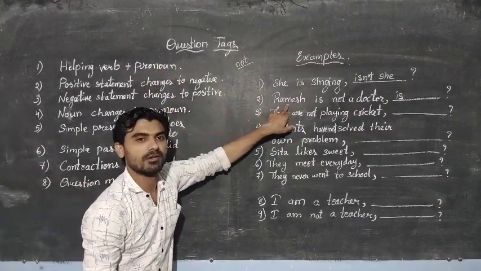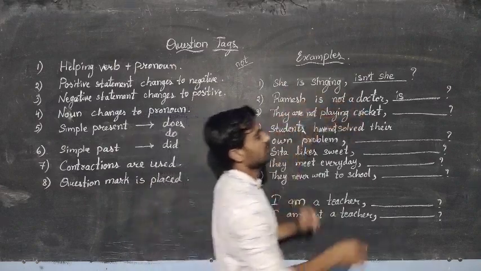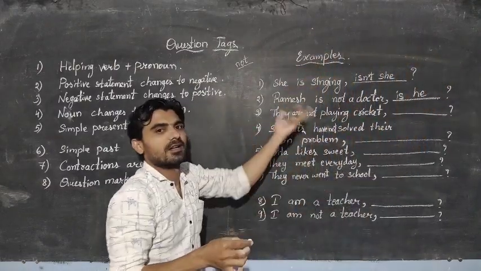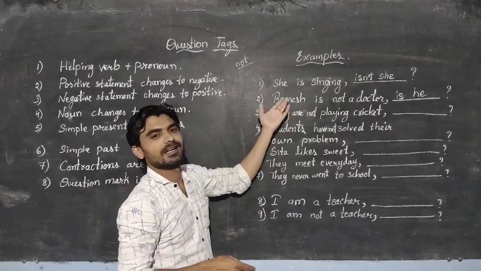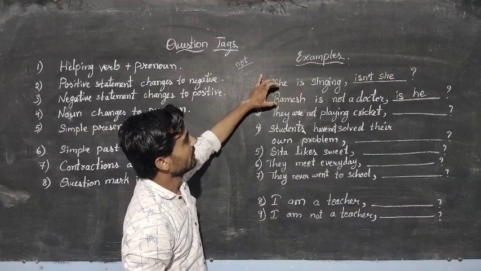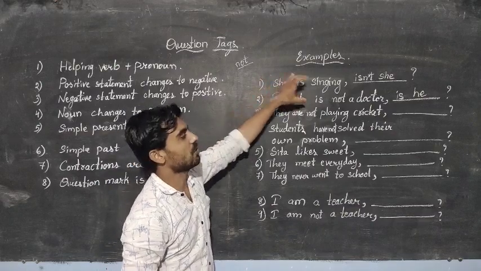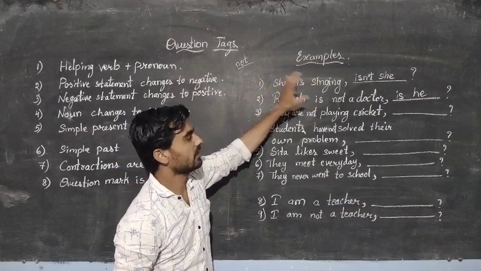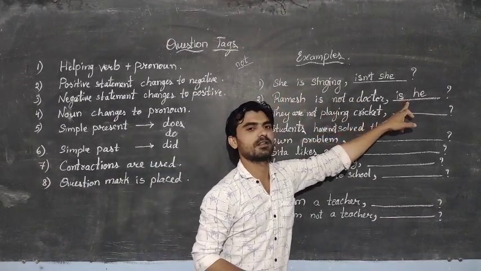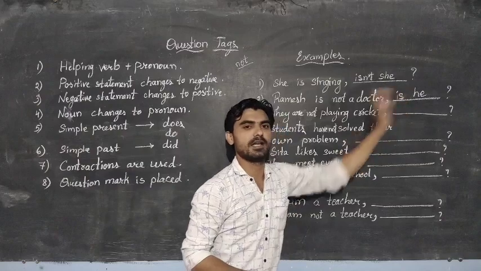Here it is a noun, right? Ramesh changes to the pronoun and that becomes he. We cannot write some other word, as you all know that he is a male, so he is used, right? So the statement Ramesh is not a doctor. The word not is used, so it is negative. The question tag is is he, right?